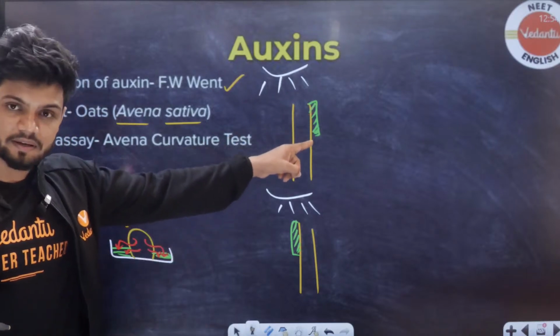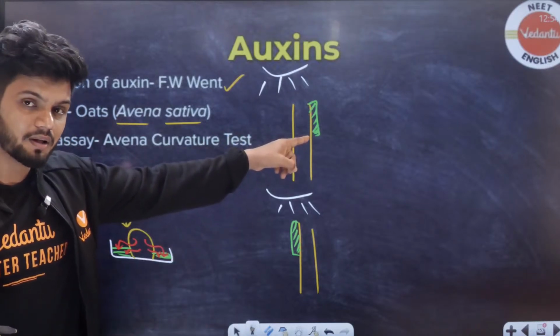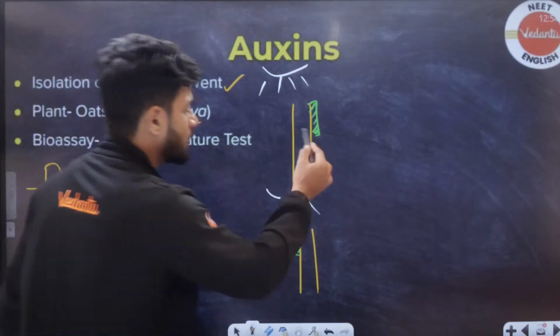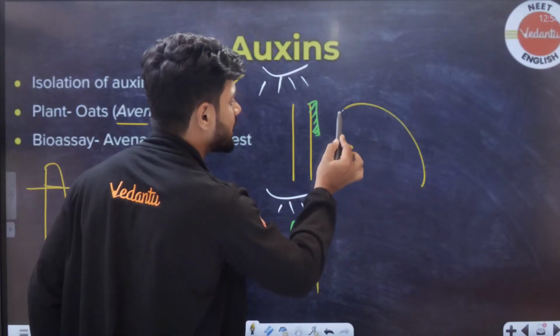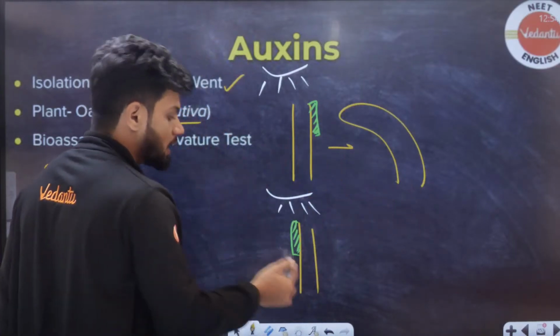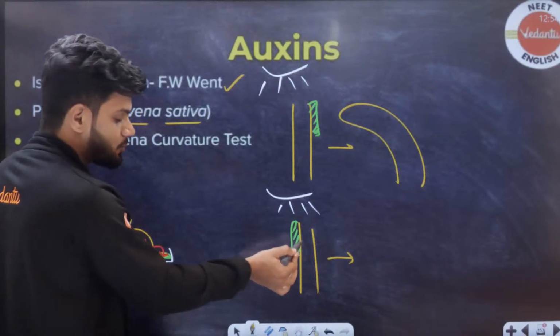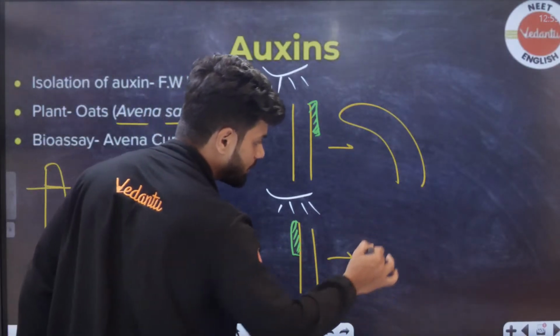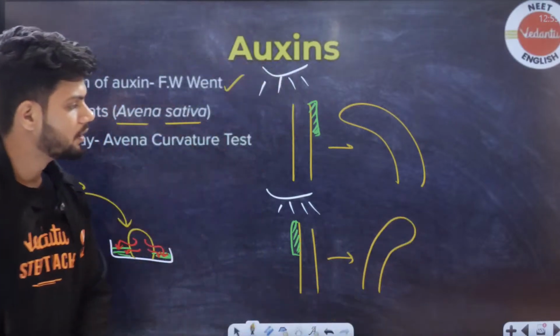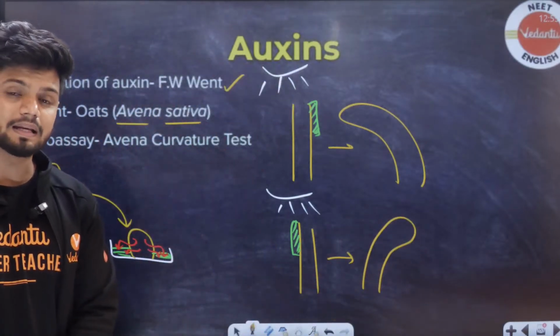If this side, if I keep the agar slab, which has all the phytohormones, this particular Avena sativa will bend the other way. If you look at this one, if the slab is on this side, it will bend to the other direction. Now they understood why it is bending like that.